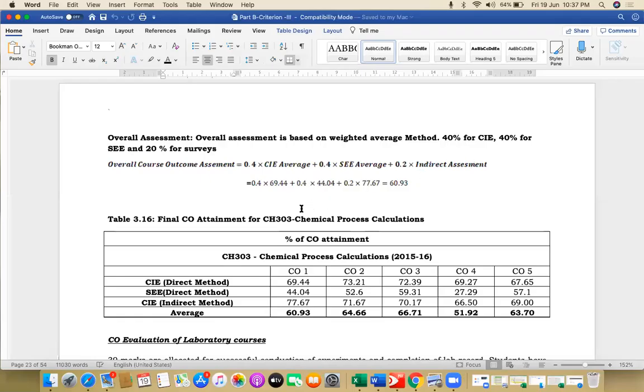The overall assessment is done in the same way, where we take 0.4 of the continuous internal evaluation plus 0.4 of the external evaluation and 0.2 of the indirect assessment, that is the course end survey. So we do 0.4 into the internal percentage plus 0.4 into the external values plus 0.2 into the indirect assessment, the same way as earlier.